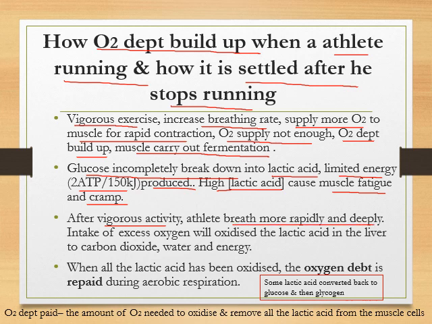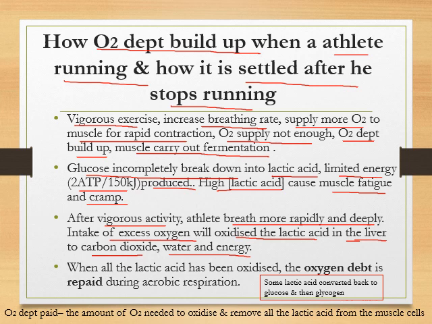After you stop doing the vigorous activity, you will breathe more rapidly and deeply because you want to inhale more oxygen, used to oxidize the lactic acid in the liver. Lactic acid formed in the muscle will be transported to the liver. So why does the oxidation of lactic acid occur in the liver? The lactic acid will be oxidized into carbon dioxide, water, and energy.